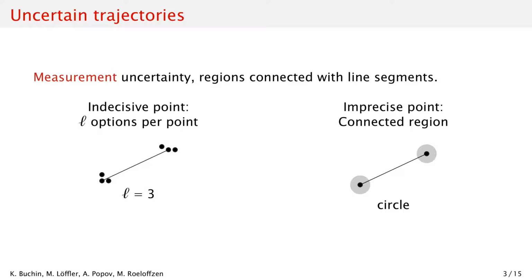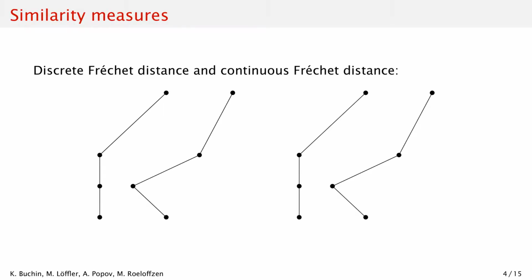Now that we have defined the uncertainty model, let's have a brief refresher on the similarity measure we use. We use Fréchet distance and discrete Fréchet distance. We focus on the discrete version in our examples in this talk. You can think of it as Fréchet distance restricted to vertices or as dynamic time warping, where you replace summation with taking the maximum.